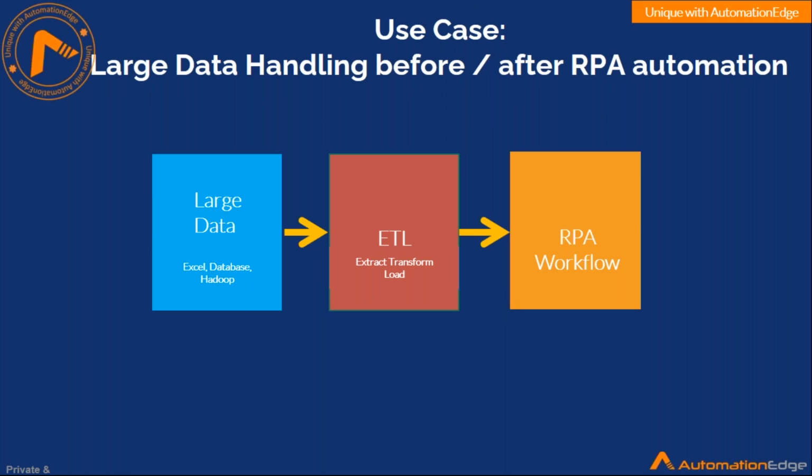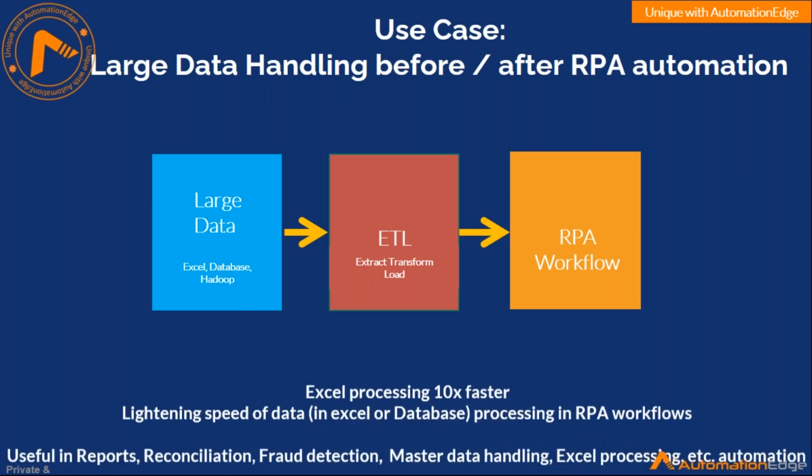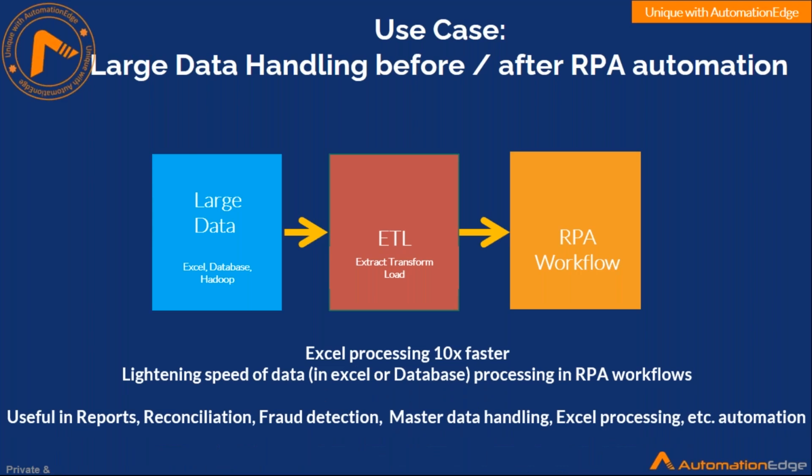And after this pre-processing is done on the data, it can then go to any of your target systems. It could be your IT systems or your business systems. And the benefit that you get along with this is 10 times faster processing speed. This is useful in generating reports, reconciliation activities in the BFSI domain, fraud detection, master data handling, Excel processing, etc.